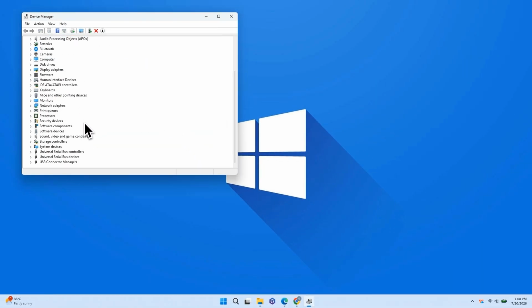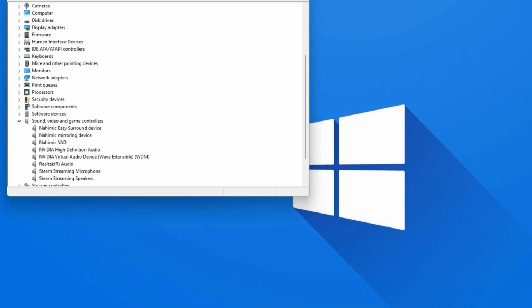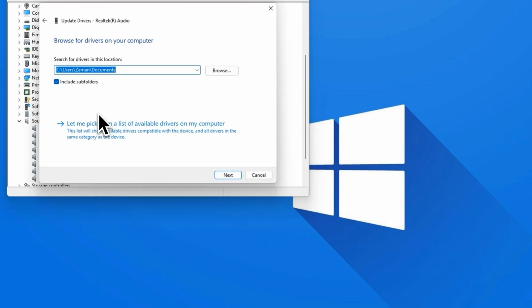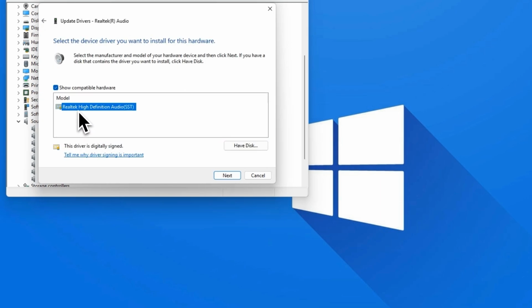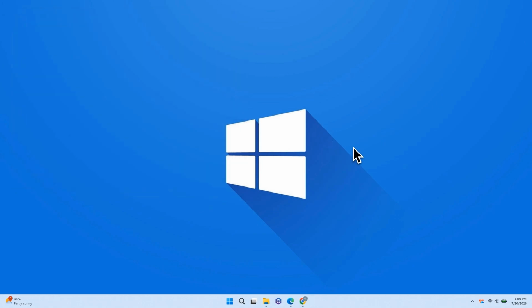After that, scroll down and expand Sound, Video, and Game Controllers. Here, right-click your Realtek audio device and select Update Driver. Choose Browse My Computer for drivers, then choose Let me pick from a list of available drivers on my computer. Select High Definition Audio Device, click Next, and allow Windows to install the driver.